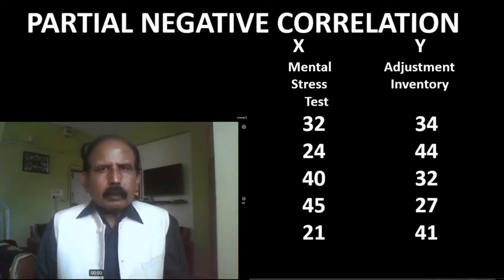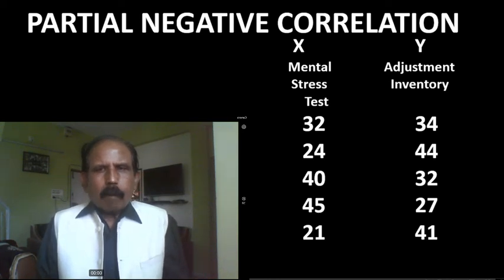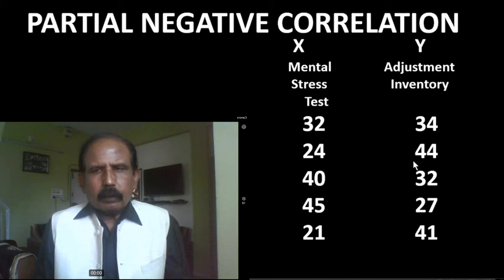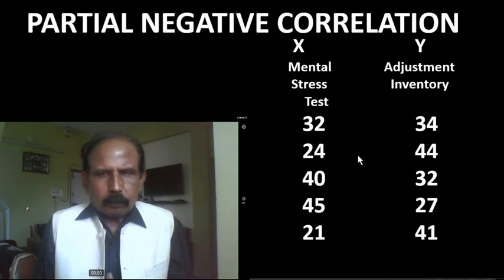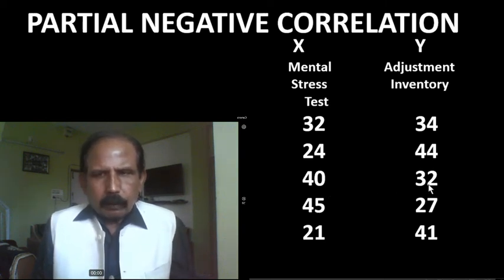In X, mental stress test scores of 5 subjects are given, and in Y, adjustment inventory scores of the same subjects are given. What is there in terms of the changes? Let us check first. Second X is decreasing in terms of first one, and second Y is increasing in terms of first one. Here the changes are found in both the variables but in opposite direction. In third X and Y, third X is more than second one and third Y is less than second one. Changes are there but in opposite direction.